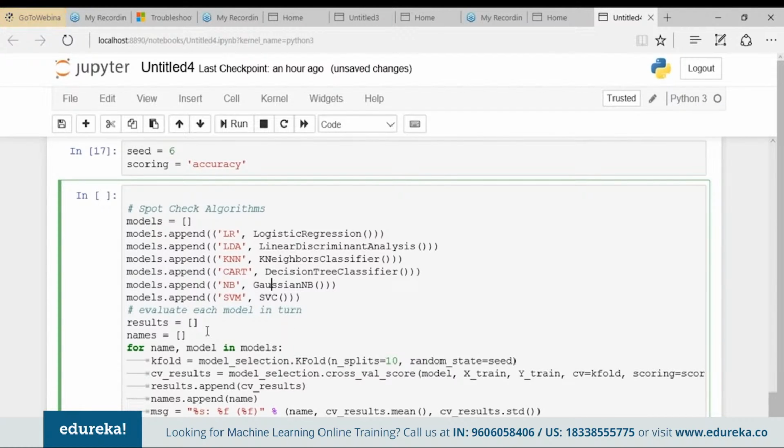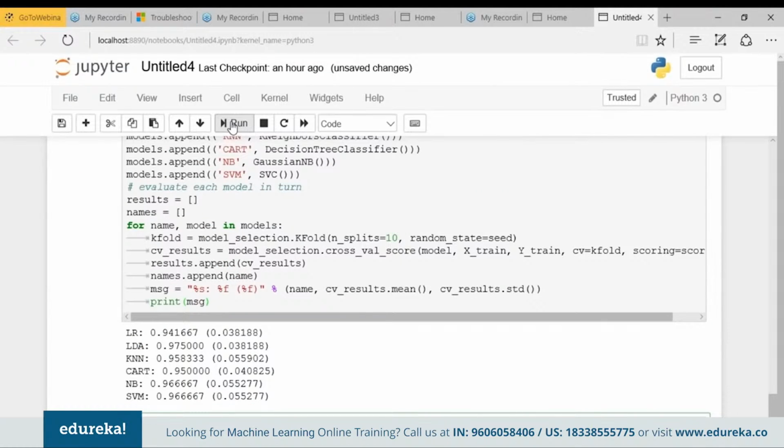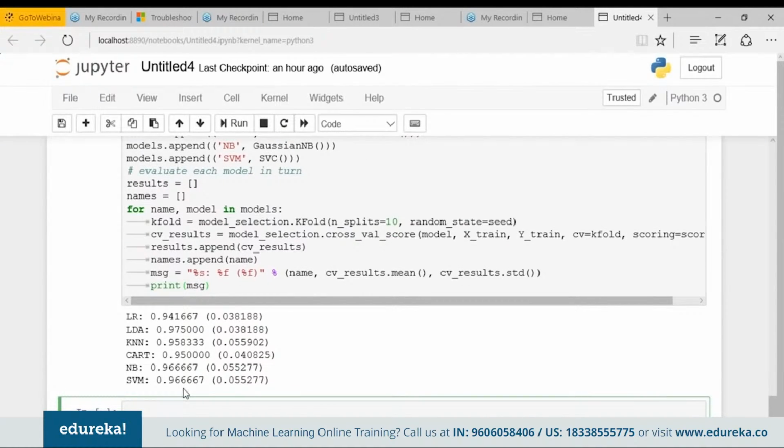Okay. Next, we'll evaluate each model in turn. So what is this? We have 6 different models and an accuracy estimation for each one of them. Now we need to compare the models to each other and select the most accurate of them all. So running this script, we saw the following result. We can see some of the results on the screen. It is just the accuracy score using different algorithms. When we are using logistic regression, what is the accuracy rate? When we are using linear discriminant analysis, what is the accuracy, and so on. Okay, so from the output, it seems that the LDA algorithm was the most accurate model that we tested.